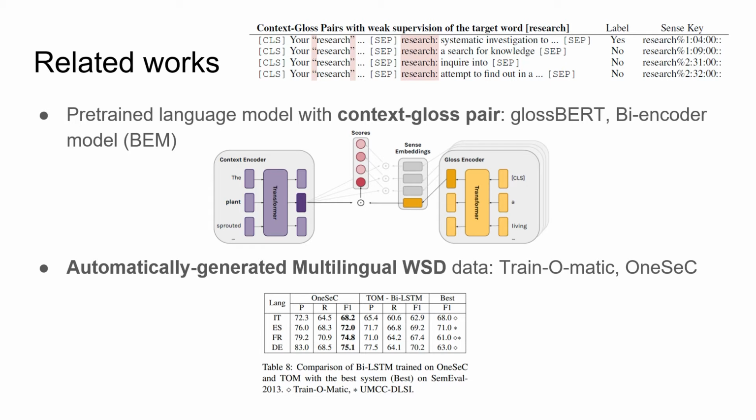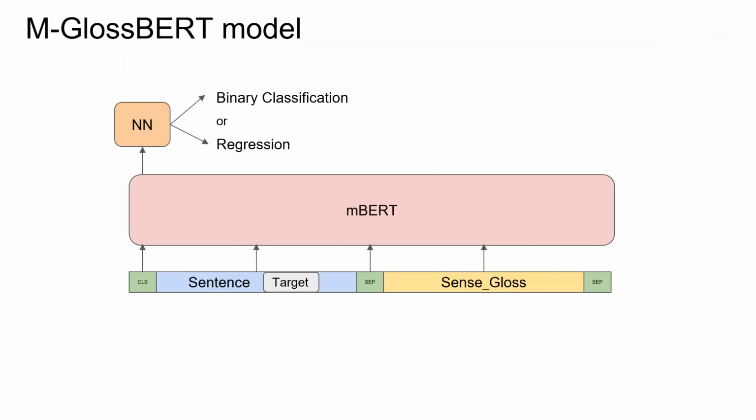The second part is automatically generating multilingual WSD datasets. Because it is hard and costly to get a multilingual WSD dataset, they want to generate multilingual datasets automatically, like Train-O-Matic and OneSeC, and they also get very good performance on multilingual datasets. We want to bridge the gap between those related works, so we propose this multilingual WSD model.